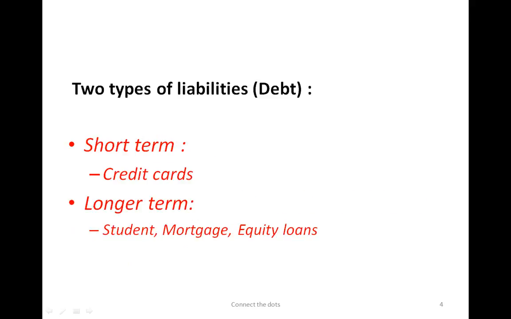The liabilities are of two types. You have the short term, which is the credit cards that you pay, and the longer term, which would be student loans that could run more than a year, mortgages, or any equity loans that one may have. So that's what we owe. If we take all our assets, add them up, and subtract the liabilities, whatever the difference is, is called net worth.